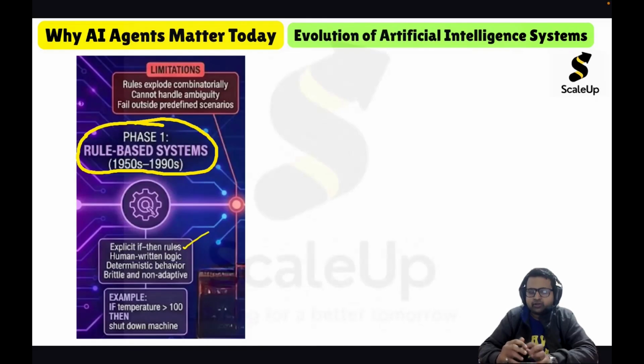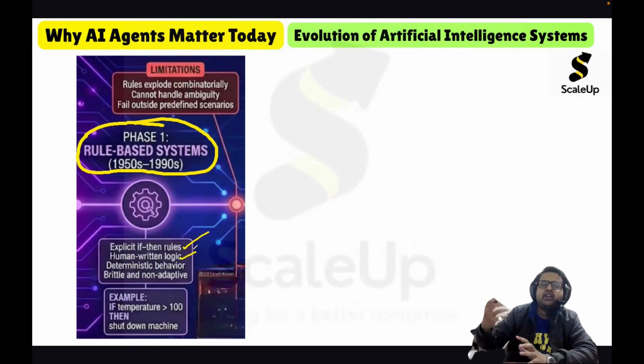And the idea was we have to write the logic. In rule-based systems and expert systems, we have to feed the logic, we have to write the logic. And based on that logic, the system will take input and generate an output.